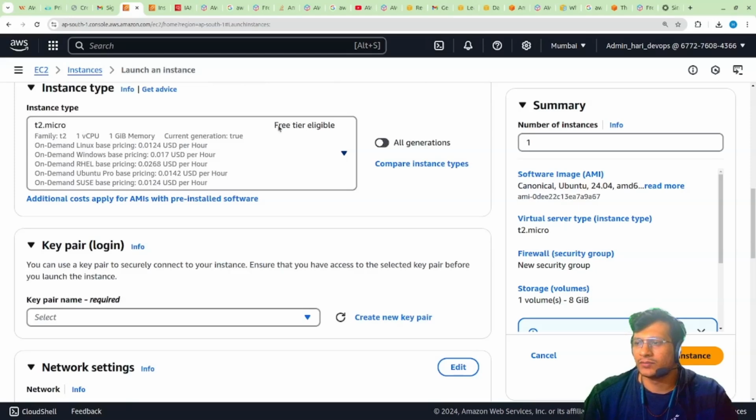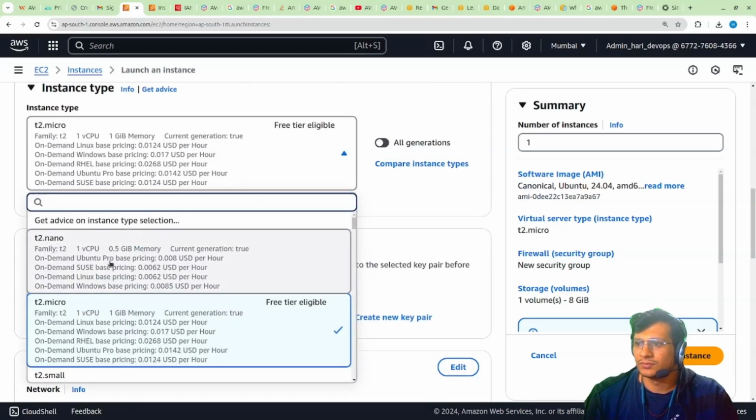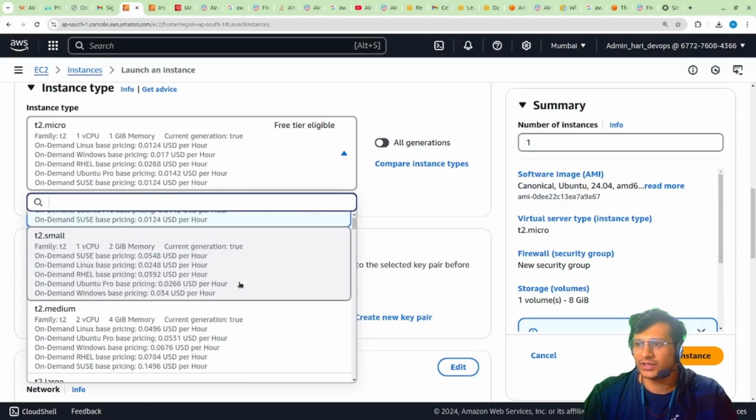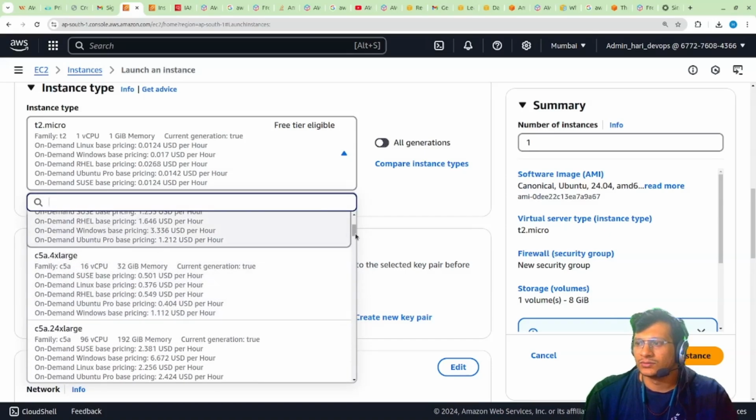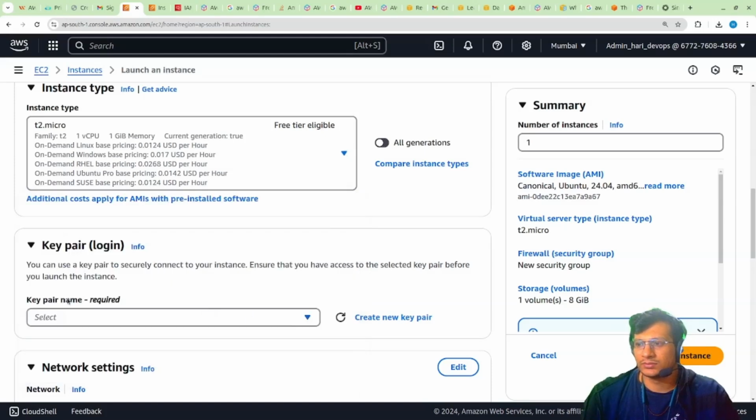And here T2 Micro. T2 Micro is also free tier eligible. If you go for T2 Nano, it will be charged. All of them will be charged, T2, T3 and everything. So right now only T2 Micro is the free tier eligible instance type. Okay, then a key pair is required.